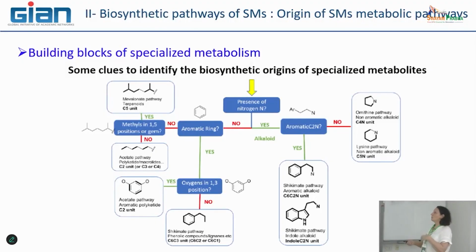So it is one example, but it is a way to step by step try to find the family in which this molecule will be included. That could give us some idea of the type of metabolic pathway that could be initiated for the production of this molecule.